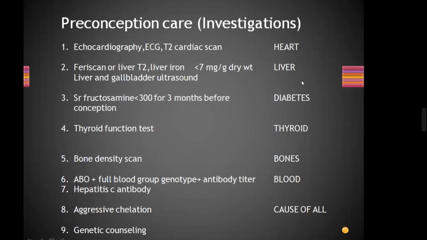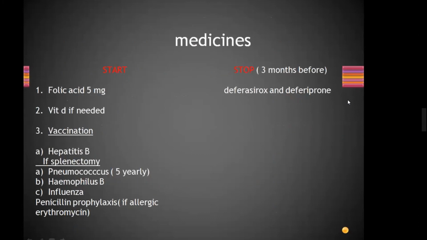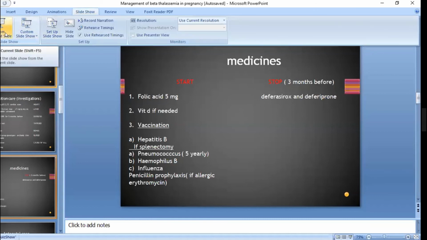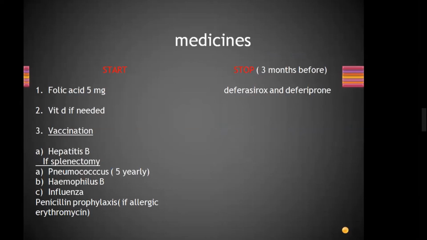Now I will ask you. How will we investigate the heart? Echocardiography, T2 cardiac scan and ECG. And how will we investigate the liver? Liver scan, T2 MRI. And how will we investigate bones? Bone scan, bone density. And what is the cause of all problems in thalassemia?